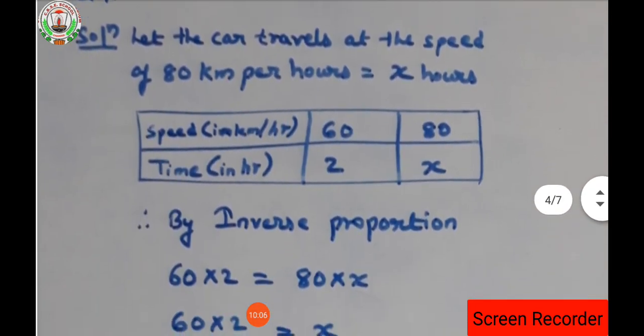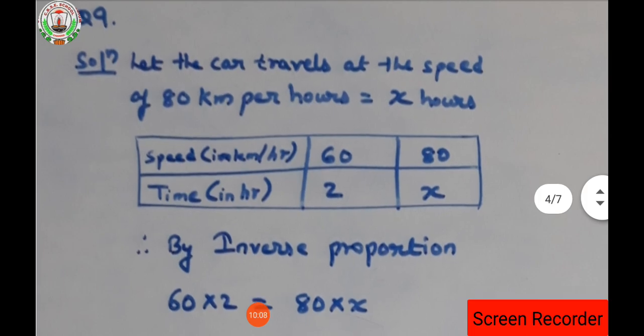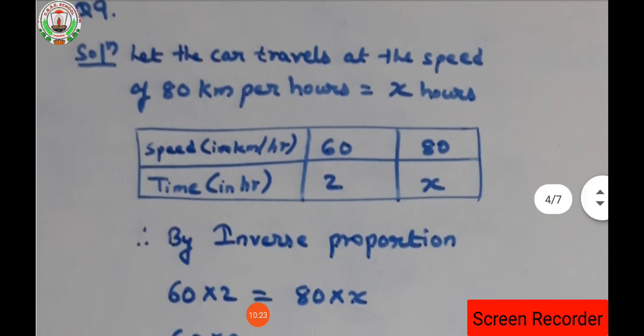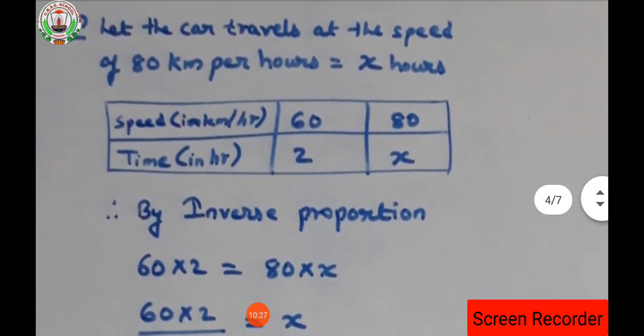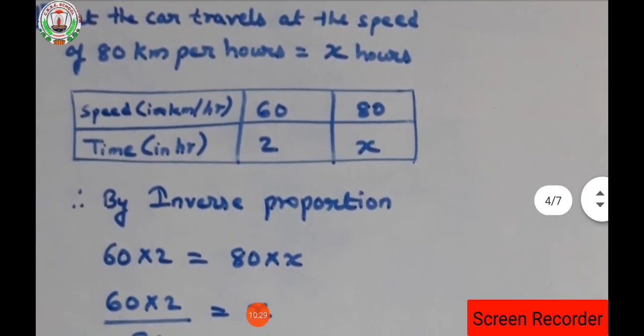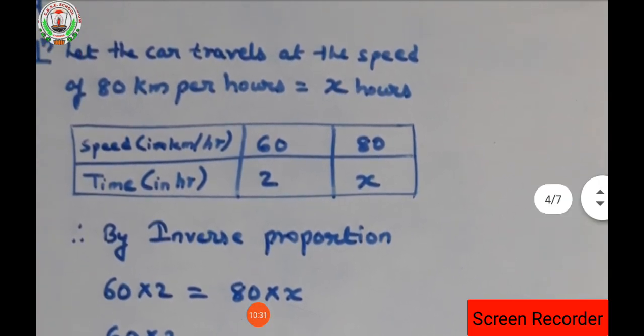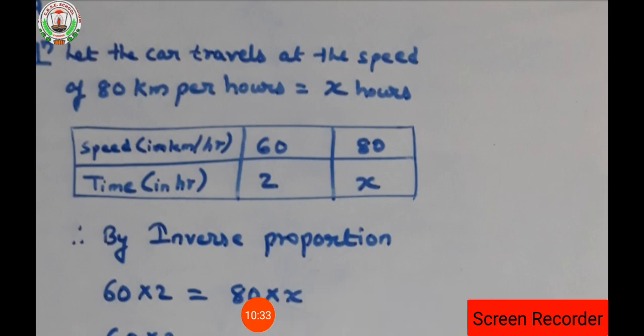Now the next question we are having, the ninth one. What is said in the ninth question? We are talking about the speed of a car. So let the car travel at the speed of 80 kilometers per hour, that is 80 kilometers per hour in x hours. So the question we are having is question number 9.